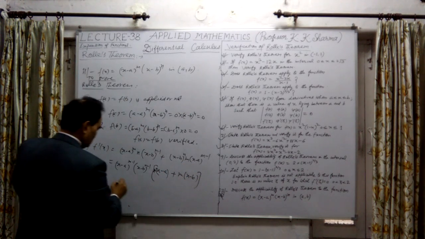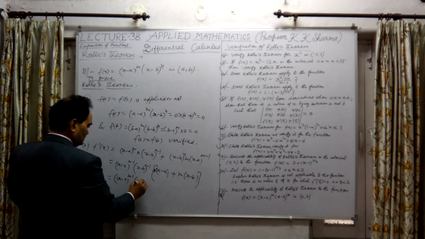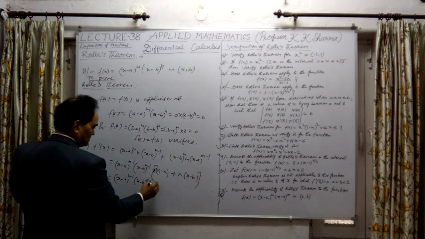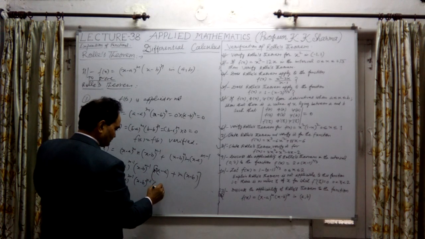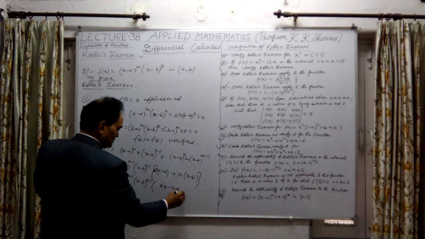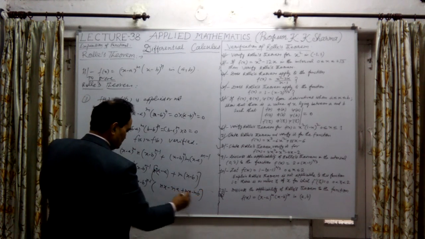Okay. So here we have (x minus a) to the power m minus 1, (x minus b) whole power n minus 1. And in the second bracket we will have nx minus na plus mx minus mb.